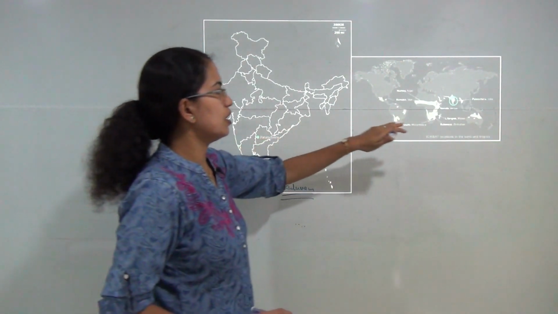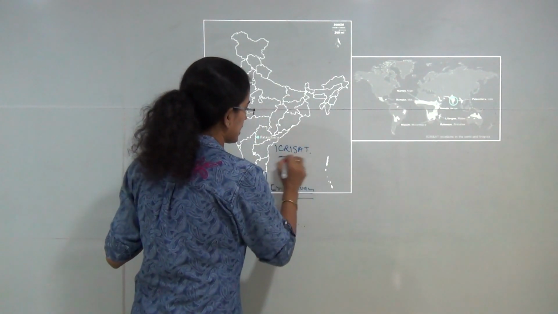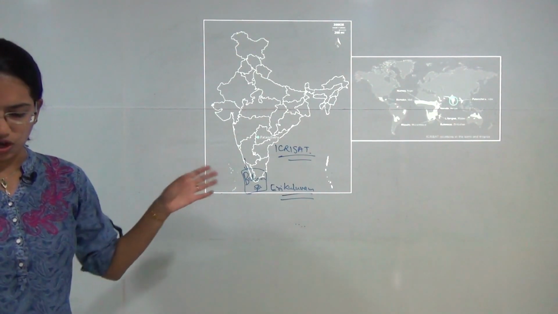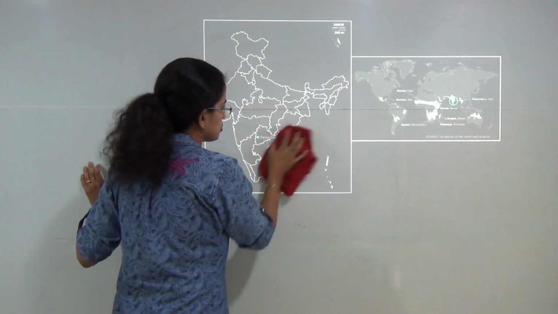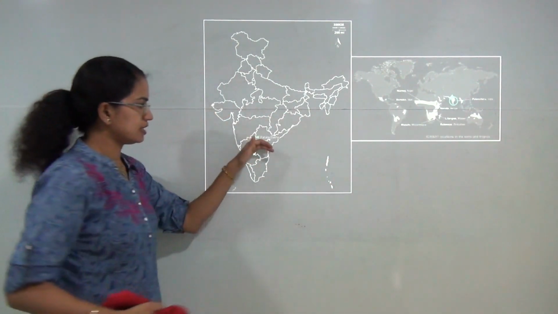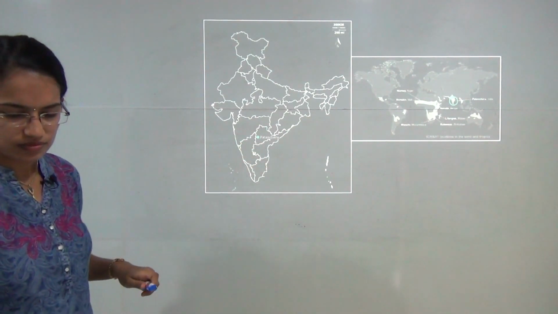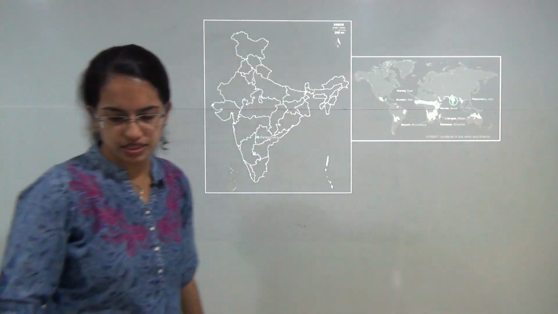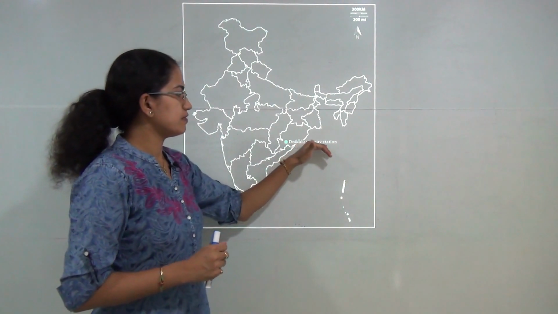The next is Patancheru. Patancheru is one of the centers of the International Crops Research Institute for the Semi-Arid Tropics. So Patancheru lies in India in the Telangana region, and the remaining locations worldwide are mentioned here.